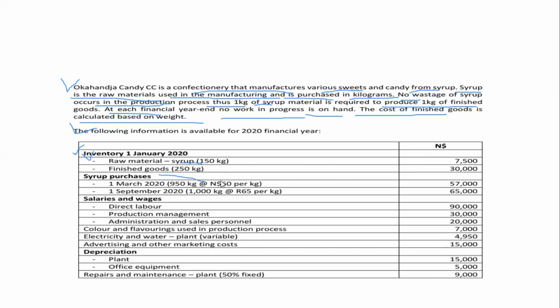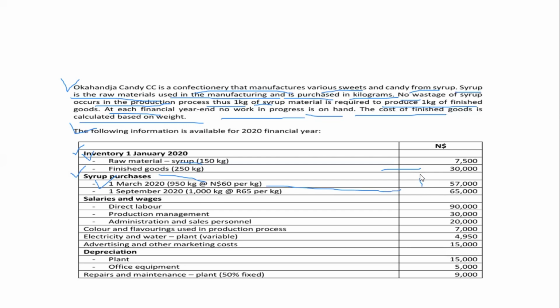Finished goods, 250 kg, $30,000. Syrup purchases: on 1 March 2020, the entity purchased 950 kg at $60 per kg.